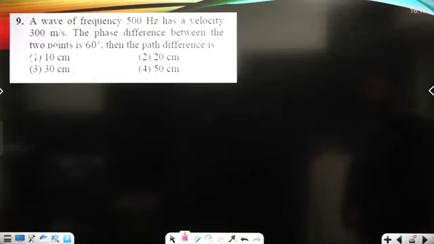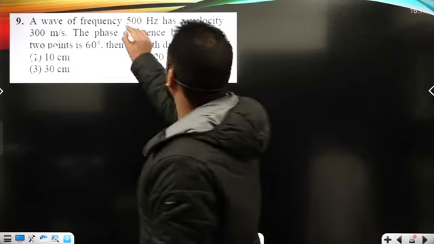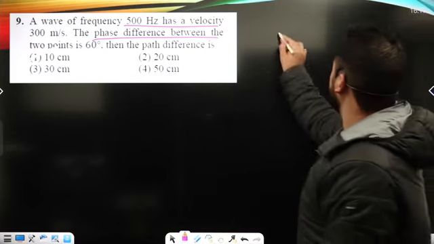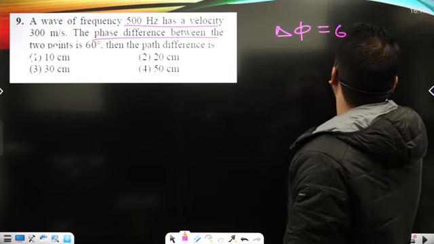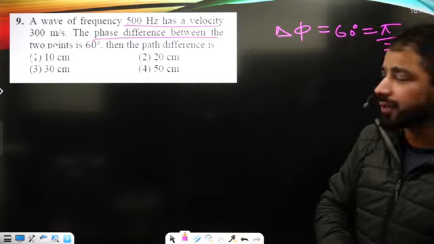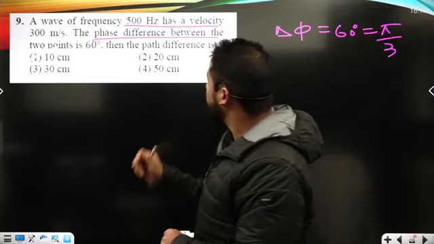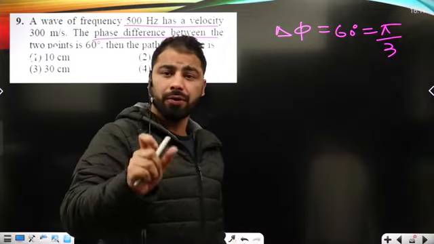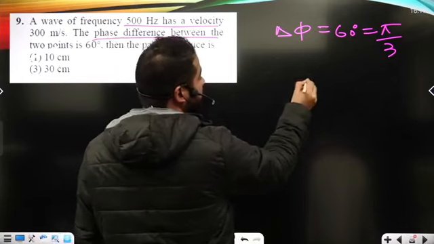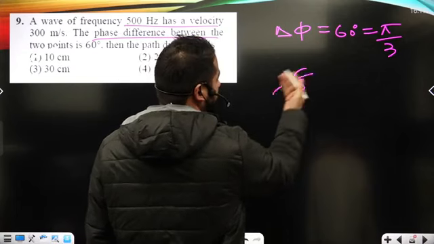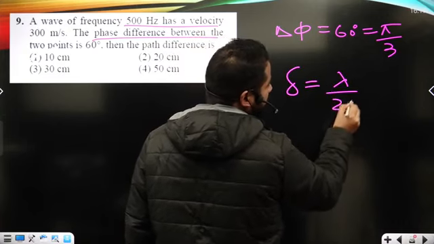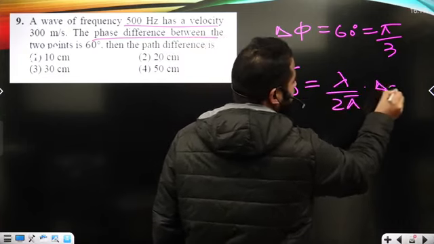So let's go to the next question. A wave has a frequency and velocity. The phase difference between the points is 60 degrees. Phase difference, that's del phi, is given here as 60. I can write it in terms of pi radians, that's pi upon 3. Now we have to calculate the path difference, and we know there exists a well-known relation between phase difference and path difference. Path difference, that's del, I can write as lambda upon 2 pi times the phase difference, del phi.